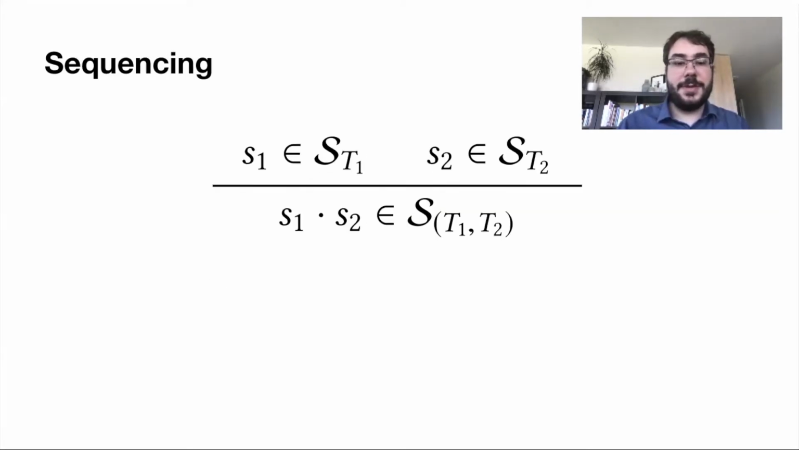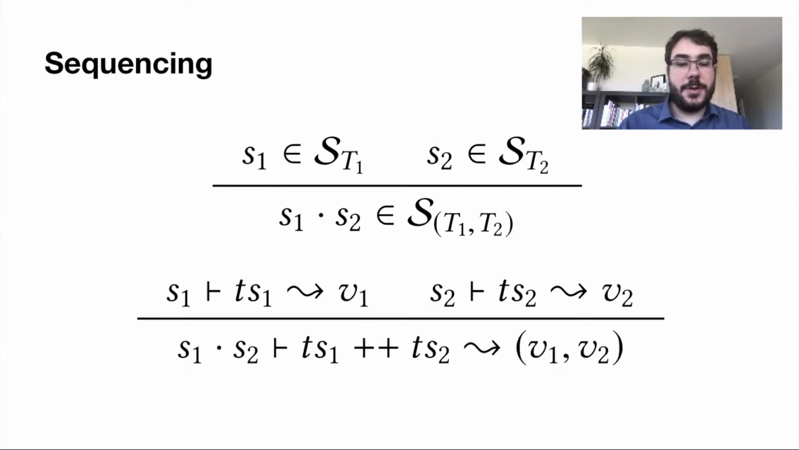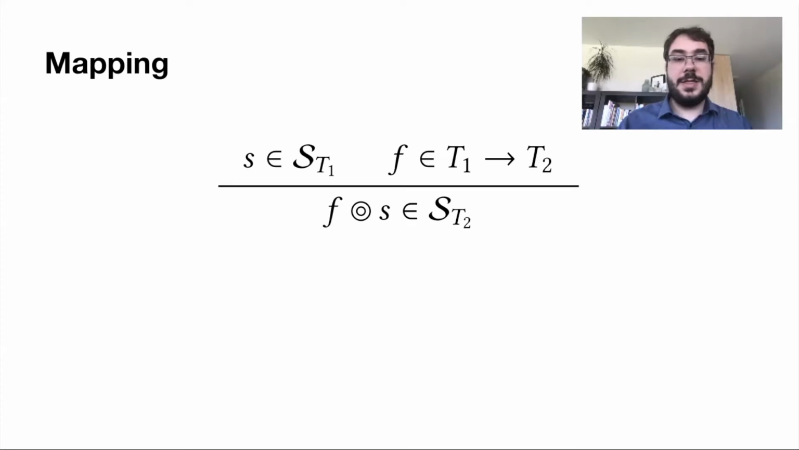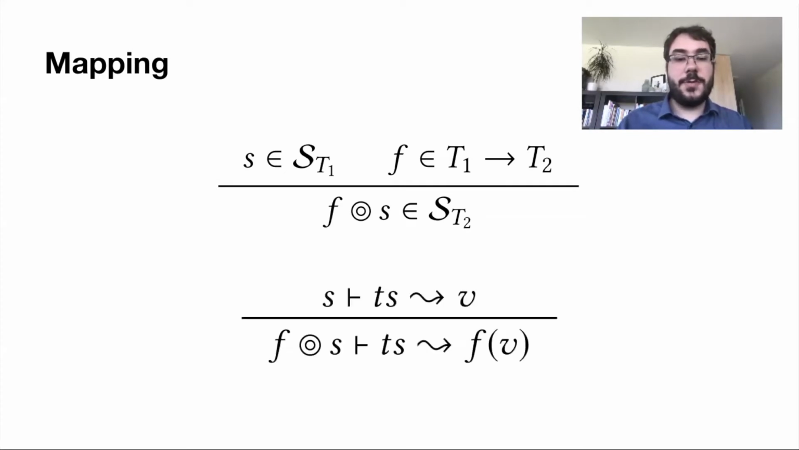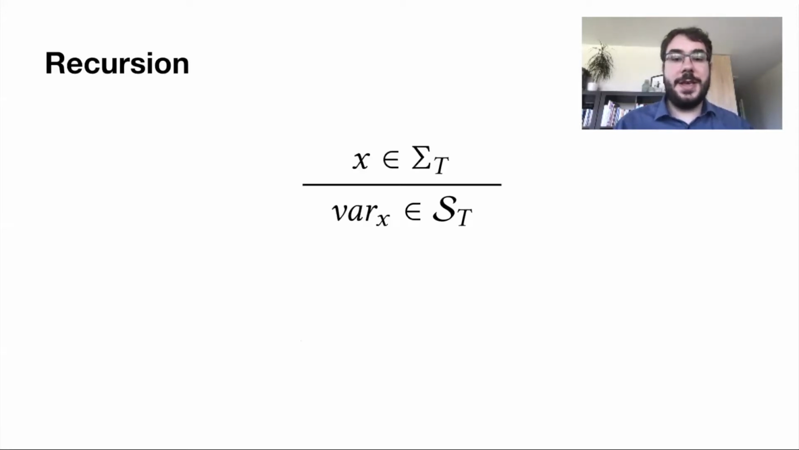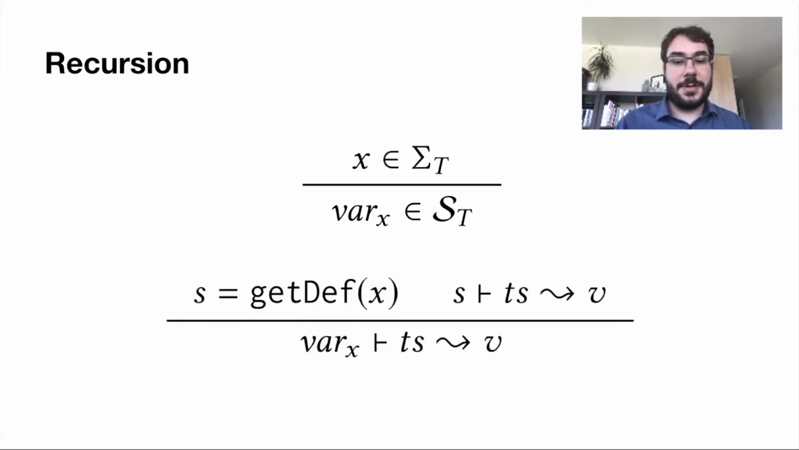Next, we have sequencing. The sequence S1 followed by S2 produces the value V1 paired with V2, provided that S1 produces V1 on a prefix and S2 produces V2 on the rest of the input. Then we have the map combinator, which allows for a function to be applied on the parsed values. Finally, we have recursion thanks to an environment which binds a finite set of identifiers to a unique syntax.